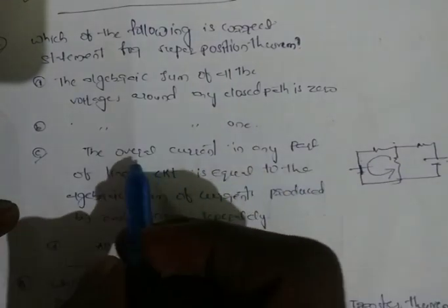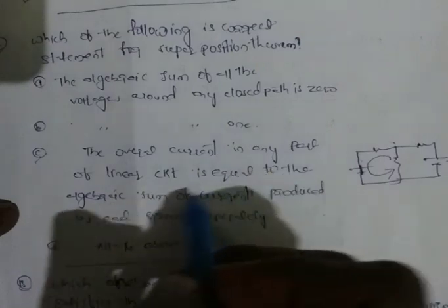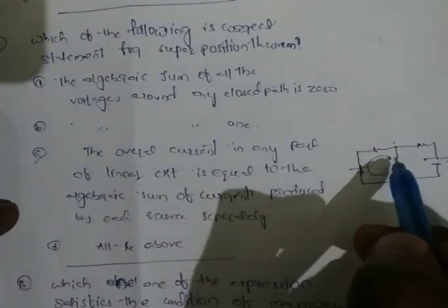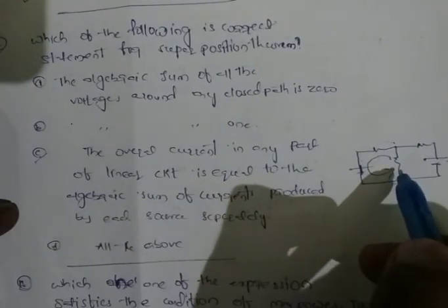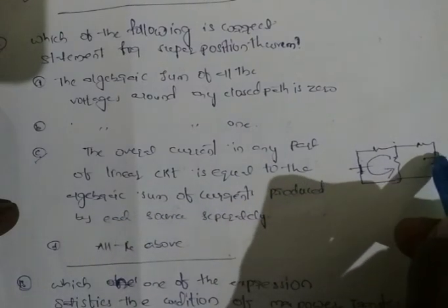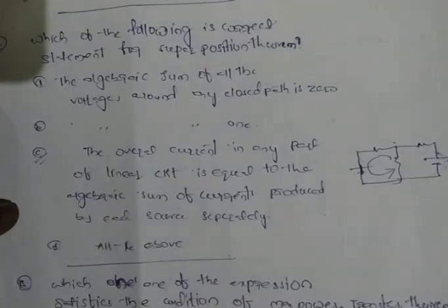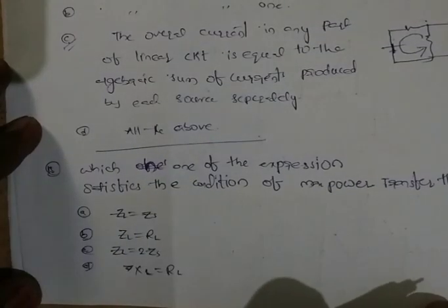So option C, the overall current in any part of a linear circuit is equal to the algebraic sum of current produced by each source separately. So option C is the correct answer. Move on to next question.